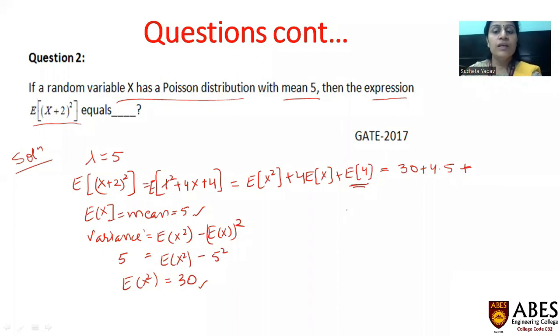There is one property in expectation that E of a constant is equal to the constant, so it will give me 4. So I get 30 plus 20 plus 4, which is 54. So the value of the required expression is 52.